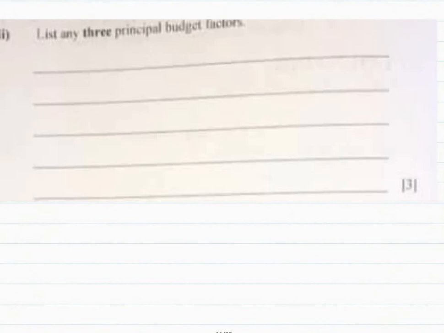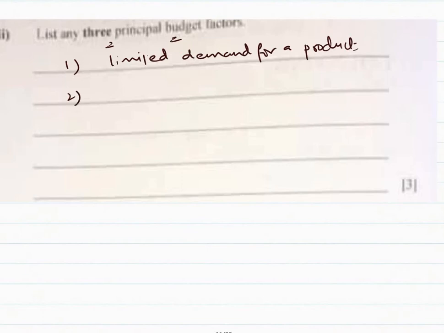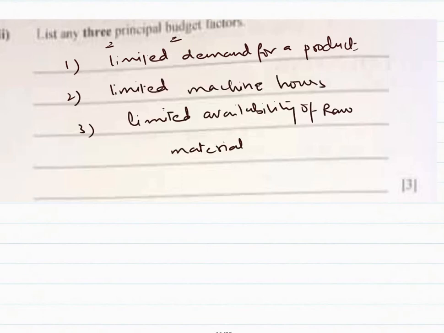Okay, so they are asking us to list three principal budget factors. The first budget factor could be limited demand for a product, so I would be writing limited demand for a product. The other could be limited number of machine hours. Then the other could be limited availability of raw material. So these are the factors of cost accounting.